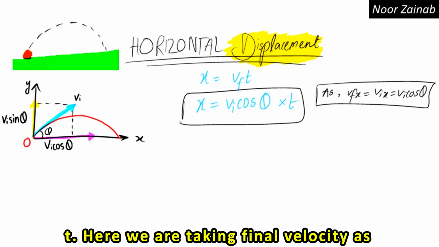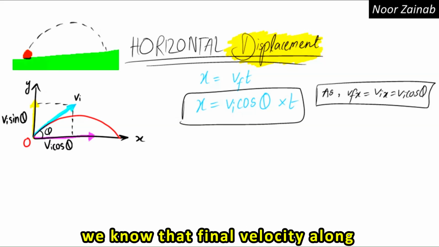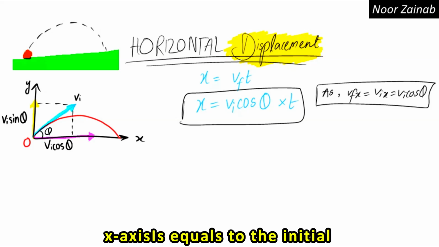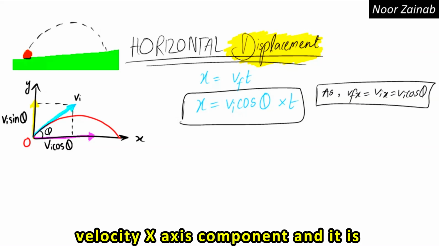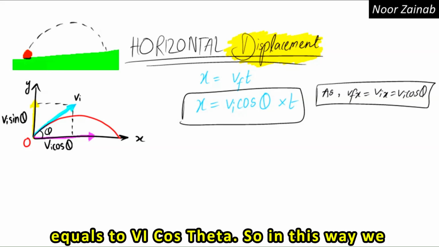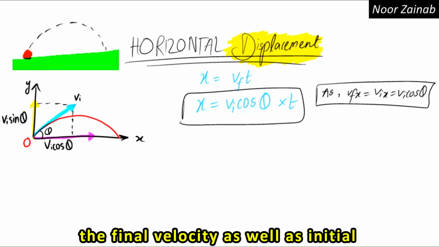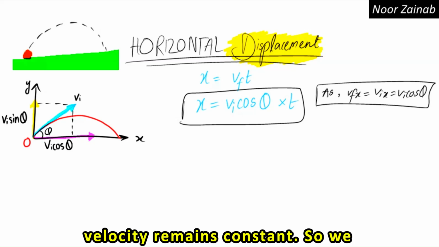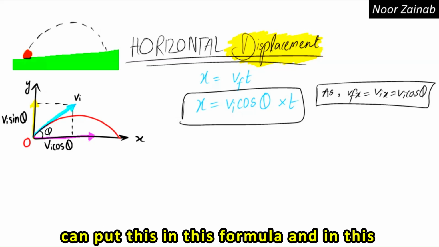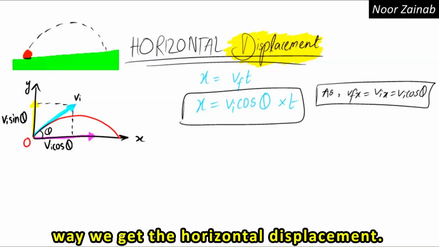Here we are taking the final velocity, as we know that the final velocity along the x-axis is equal to the initial velocity's x-axis component, and it is equal to vi cos theta. So we can say that the horizontal components of the final velocity as well as initial velocity remain constant. We can put this in this formula, and in this way we get the horizontal displacement.